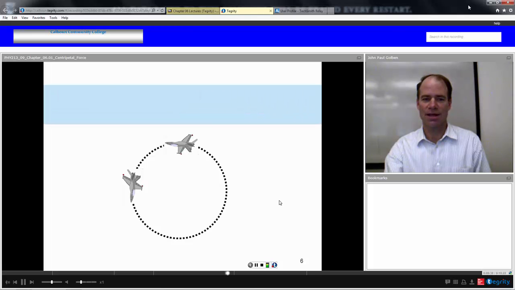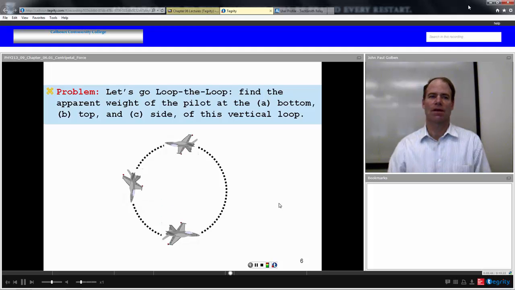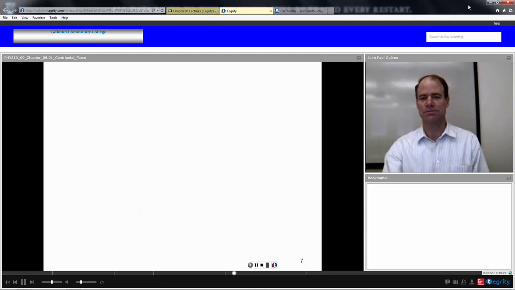Let's try another example. Let's go loop to loop. Find the apparent weight of the pilot in this loop to loop, a vertical loop, at the bottom, top, and side of this vertical loop.